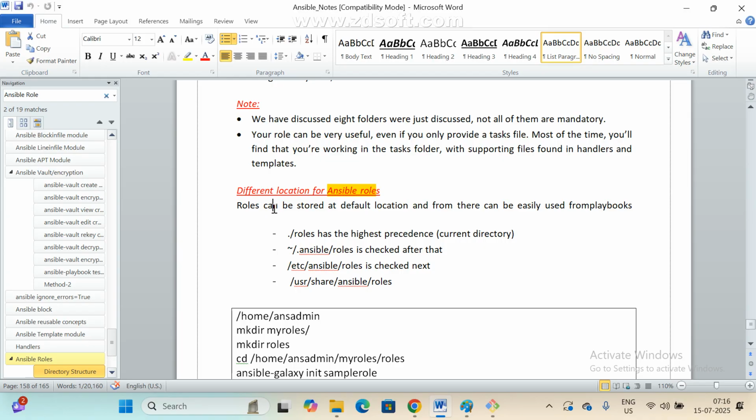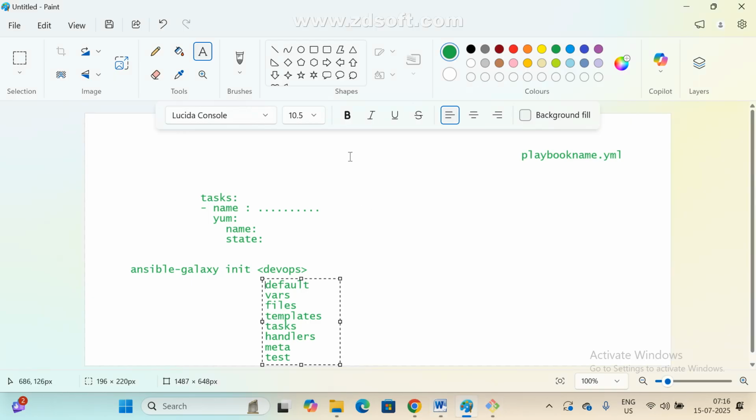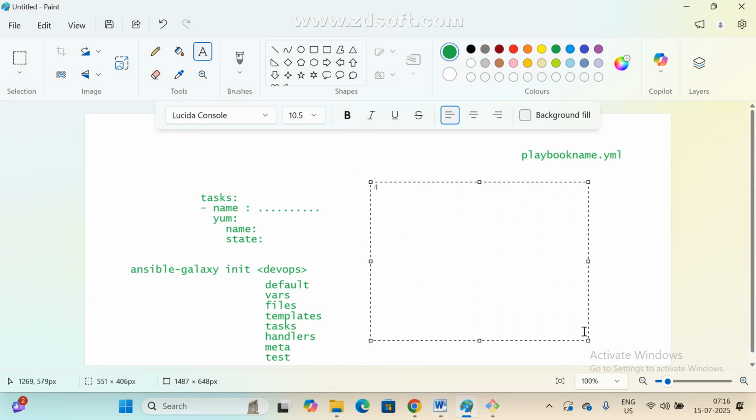Clear. See here, roles can be stored at the default location. If you install Ansible, what is the default installation path? /etc/ansible. Under it we can see the hosts file, the Ansible configuration file, and also one more folder, roles. Clear.